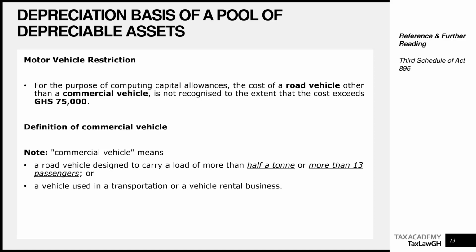Let's give another example. You're a business owner. You own a Corolla, right? That's your car. Can a Corolla carry more than 13 passengers? No. Can a Corolla carry more than half a ton? I don't know, but you might just break the car, right? In that case, a Corolla is not a commercial vehicle. So as such, the Corolla will be within the 75,000 cedis threshold. If you buy the newest version, it might probably be in the region of 90,000, 100,000, I'm not too sure, right? We are saying that we don't care how much you bought it for.